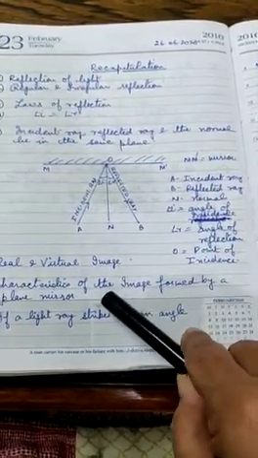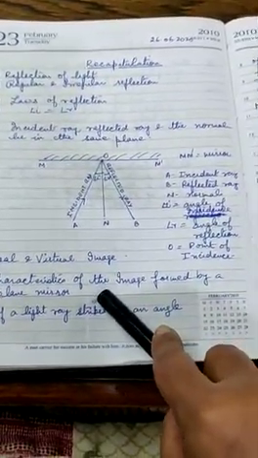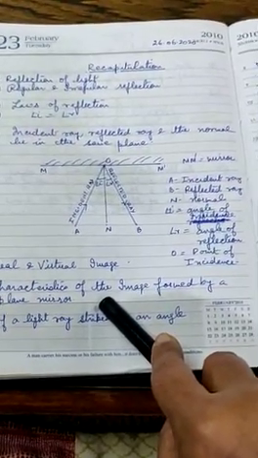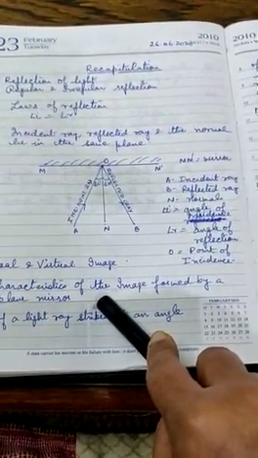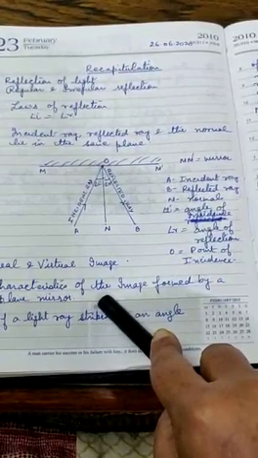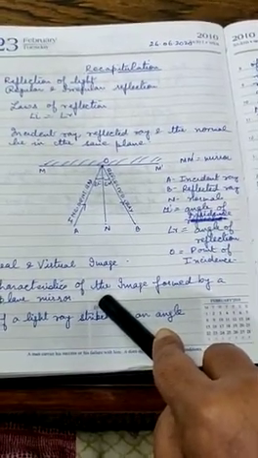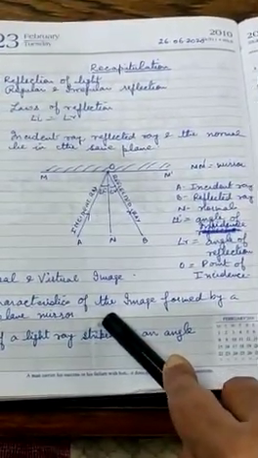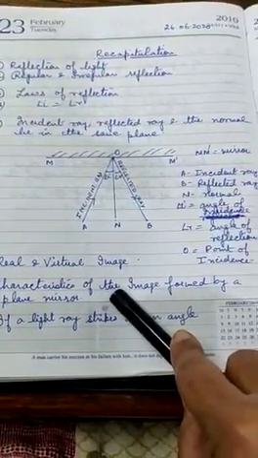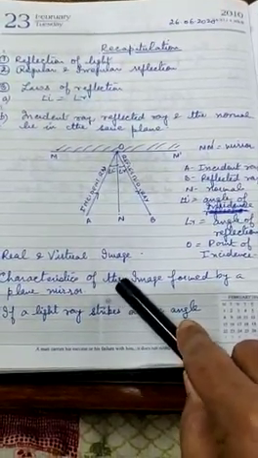And lastly, lateral inversion takes place in a plane mirror. The meaning of this is, if you raise your left hand in front of a mirror, it will appear to you as right. These were the characteristics of the image formed in a plane mirror.